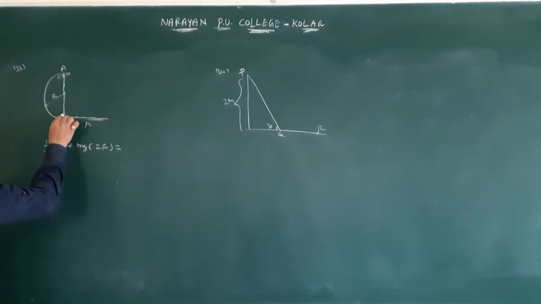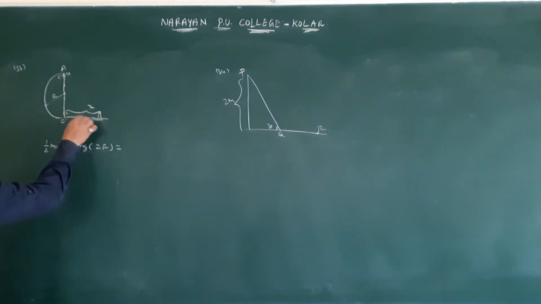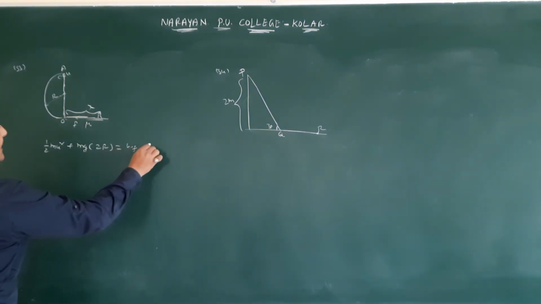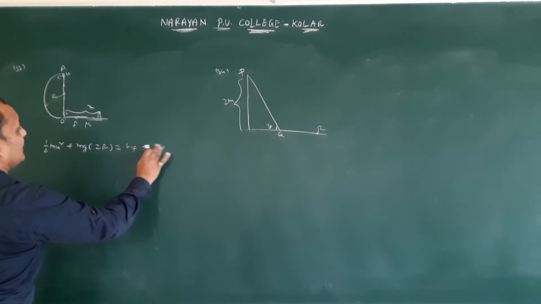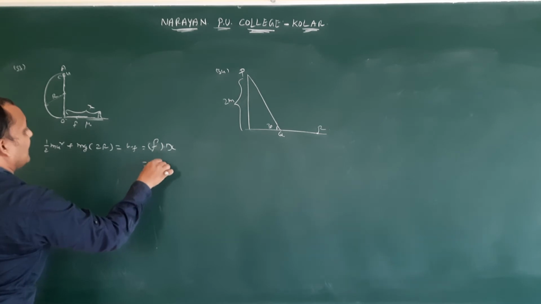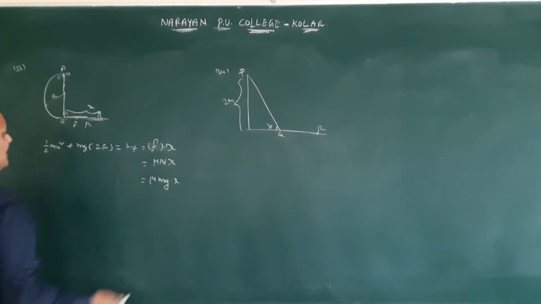Here it is moving. After coming here, it won't stop here. It will move a certain distance. Let us assume x distance. That x distance only they are asking, isn't it? At what distance from O will the block stop? So here work done by which force? Frictional force. Therefore work done by frictional force is nothing but F into x, that is mu m into x, that is nothing but mu mg into x.